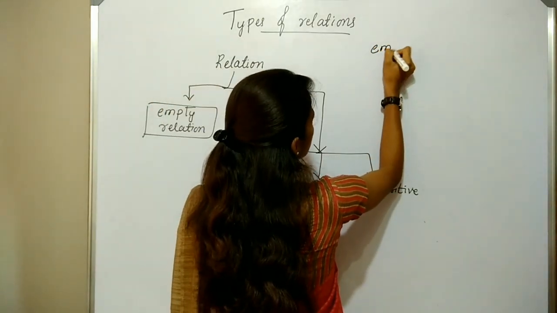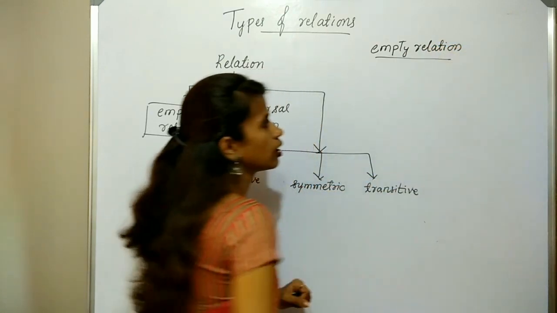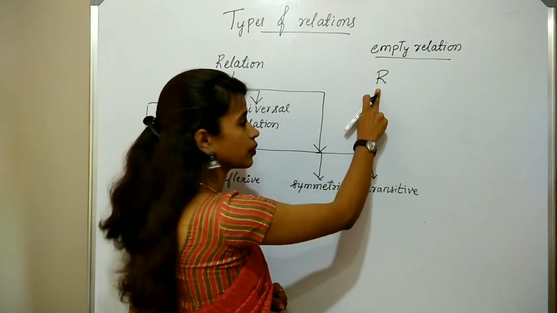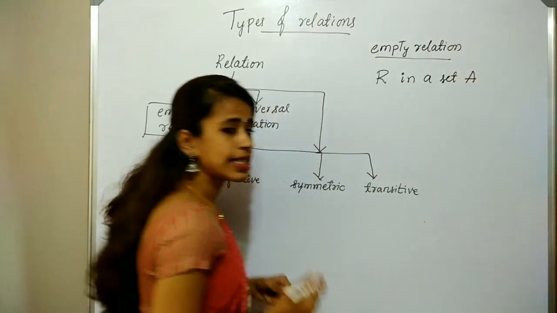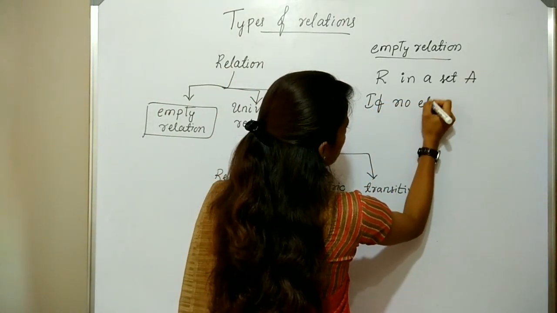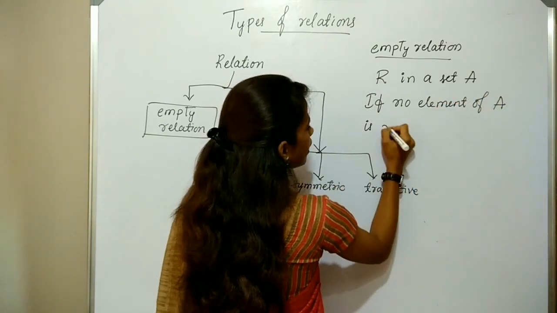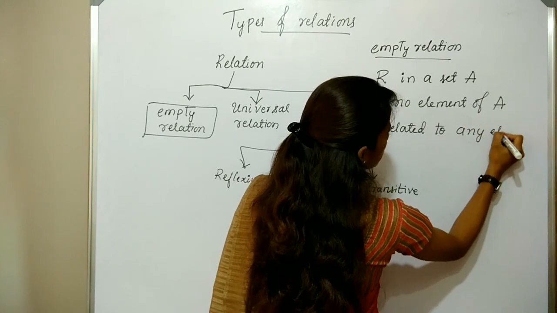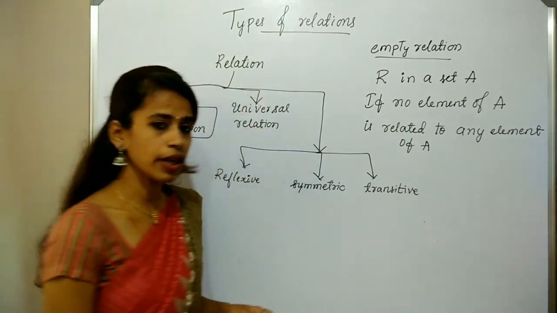So here empty relation. So what is the definition of empty relation? A relation R, capital R denotes the relation R in a set A is said to be empty relation if no element of A is related to any element of A. So that is the definition of empty relation.